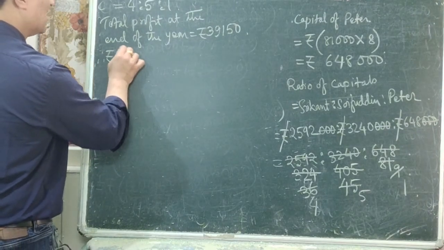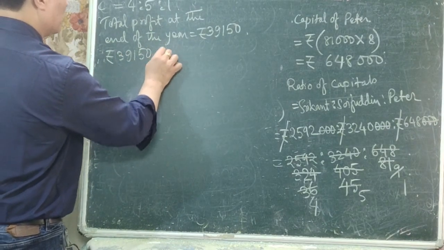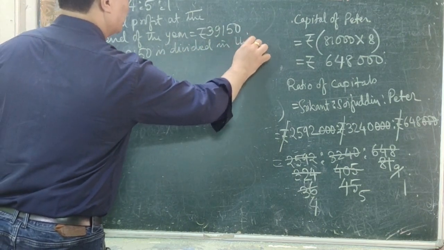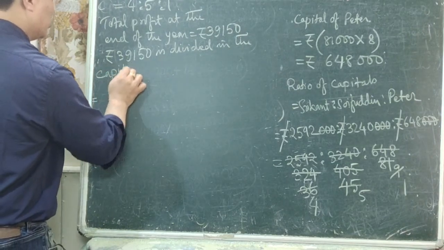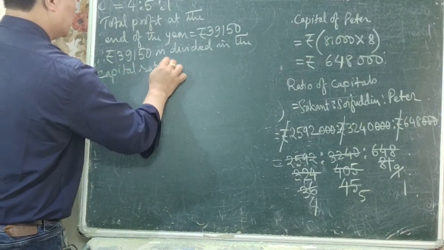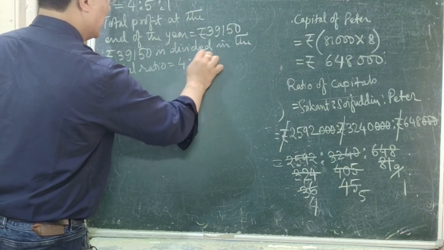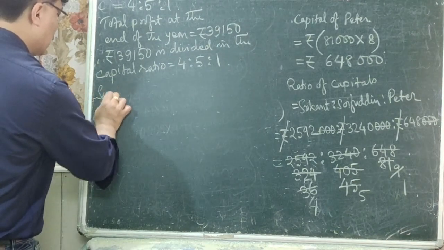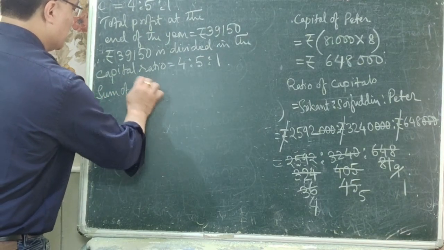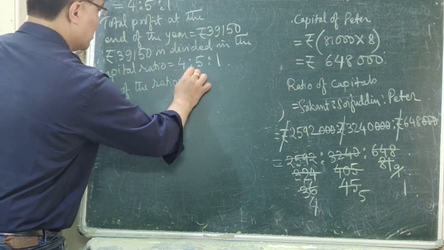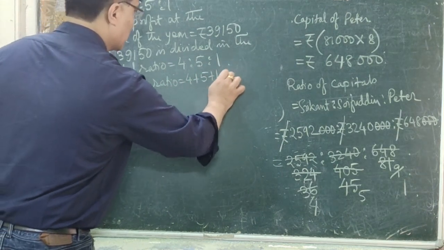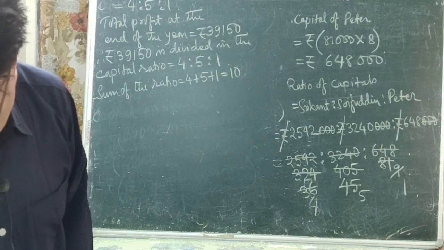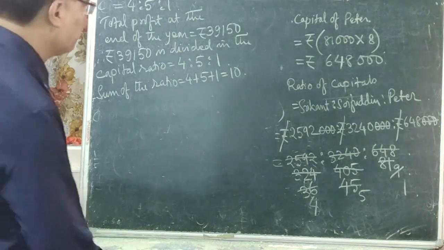So now rupees 39,150 is divided in the capital ratio 4:5:1. Is that clear? Now we have to find out the sum of the ratio. So sum of the ratio is equal to 4 plus 5 plus 1, which is equal to what? It is 10. Is that clear now? It is 10.